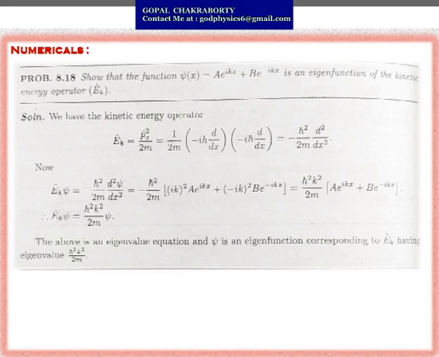So we can write E cap psi equals h cut squared k squared by twice m into psi. So the above equation is an eigenvalue equation, and psi is the eigenfunction corresponding to the kinetic energy operator, having eigenvalue h cut squared k squared by twice m. So it is proved.